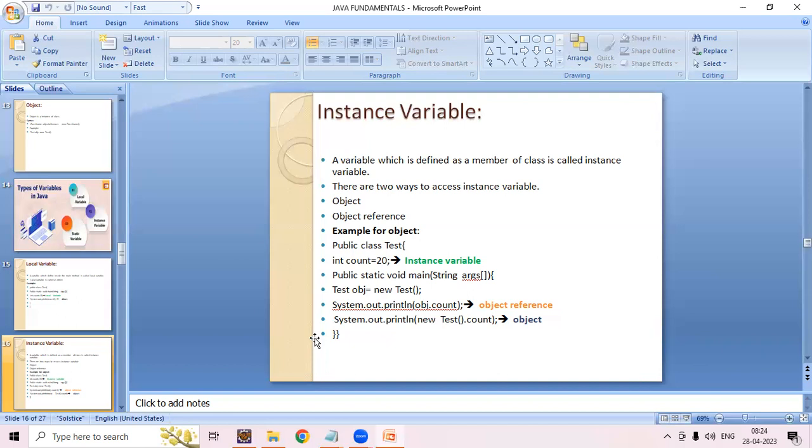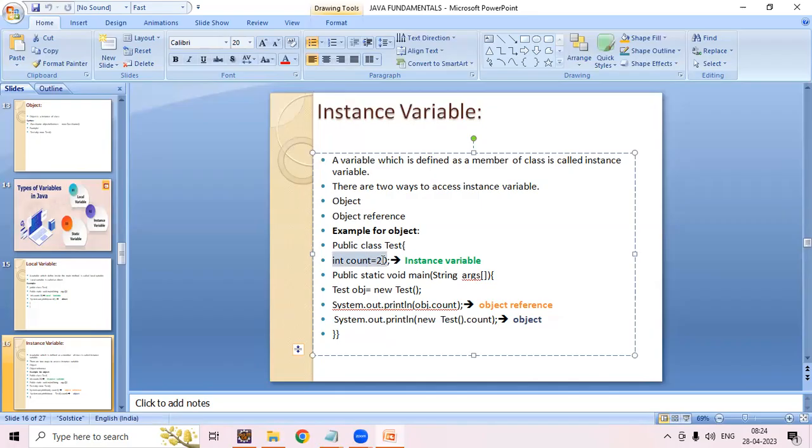See here we have an example for object. We are creating a class and declaring an instance variable. Once we declare that instance variable, we create an object: Test obj equals new Test(), and using the object reference, obj.count, we call this variable.